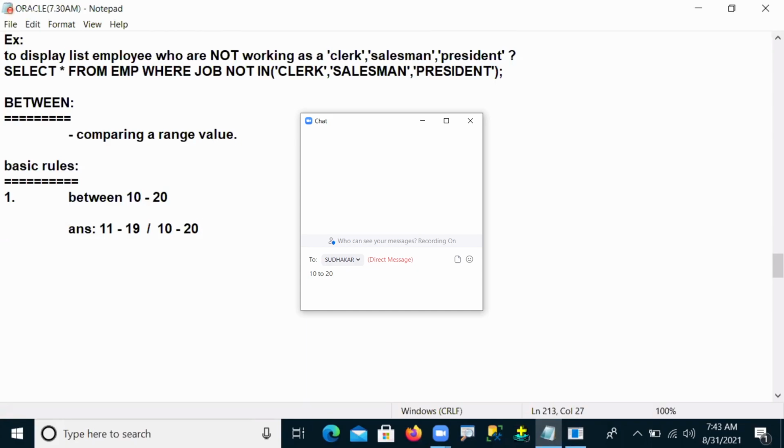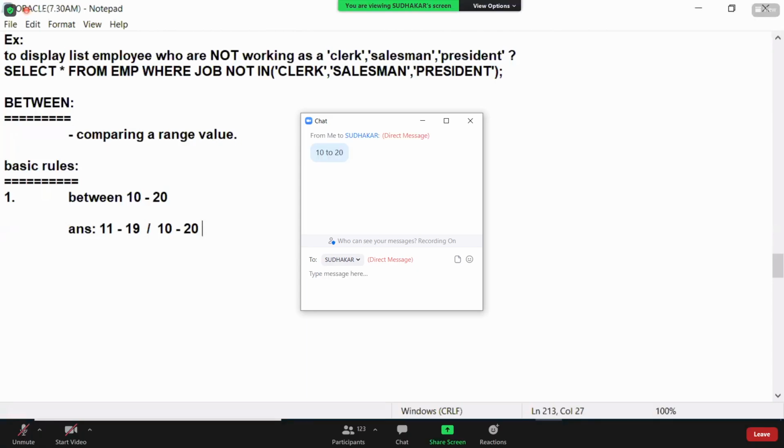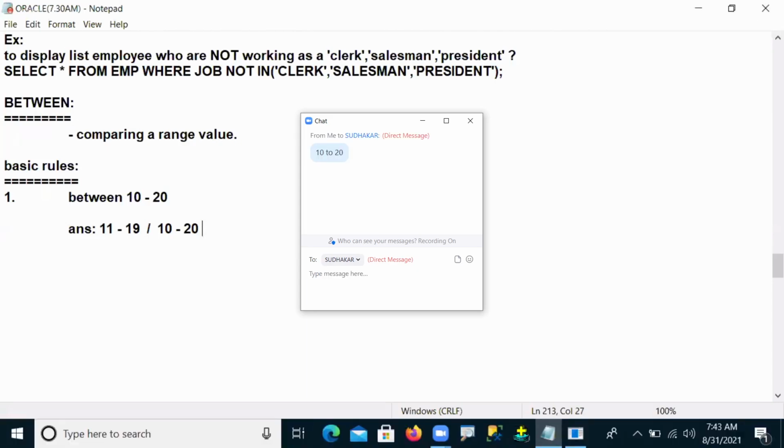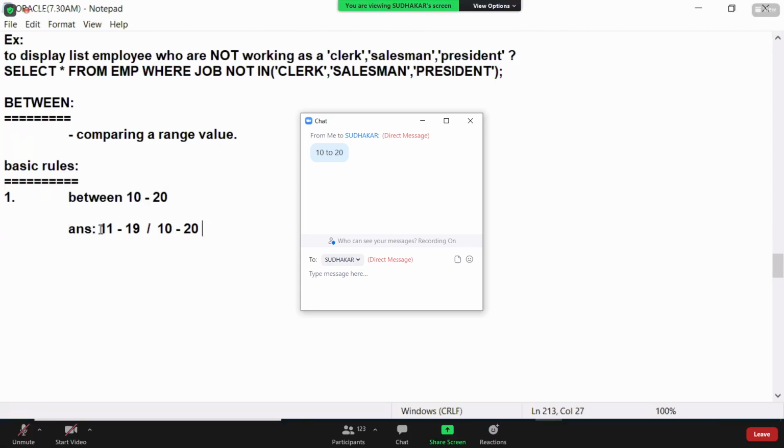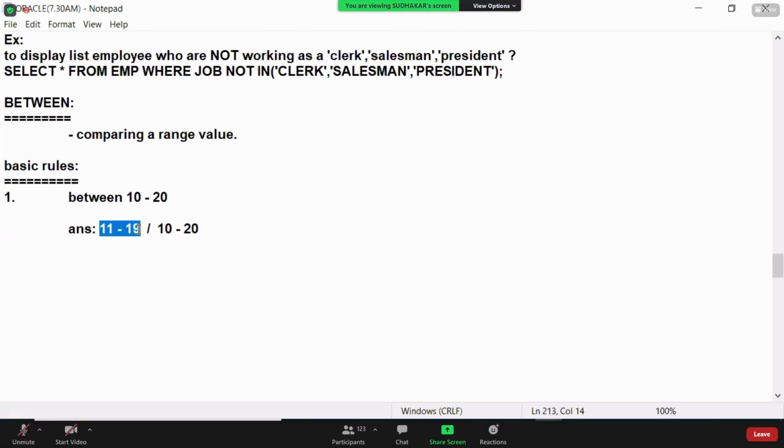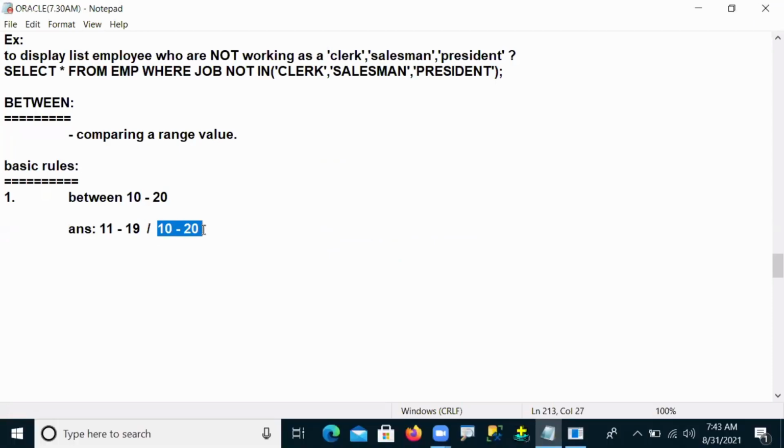Yes, many people think 11 to 19, and somebody thinks 10 to 20. With the BETWEEN operator, maximum people expect 11 to 19, but that is wrong. 11 to 19 is not the correct answer.